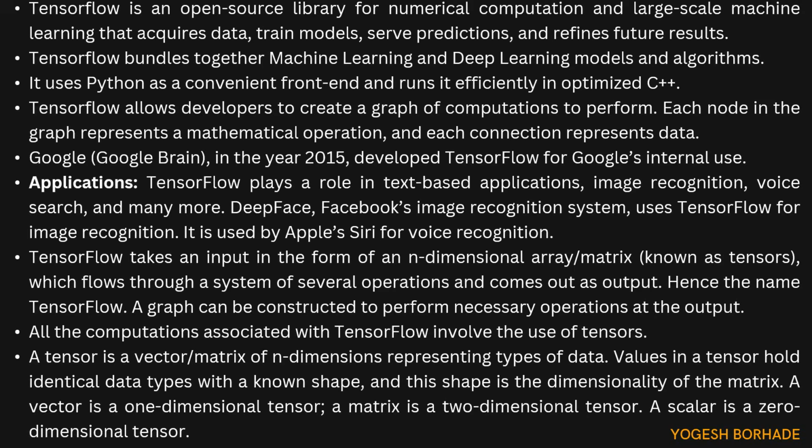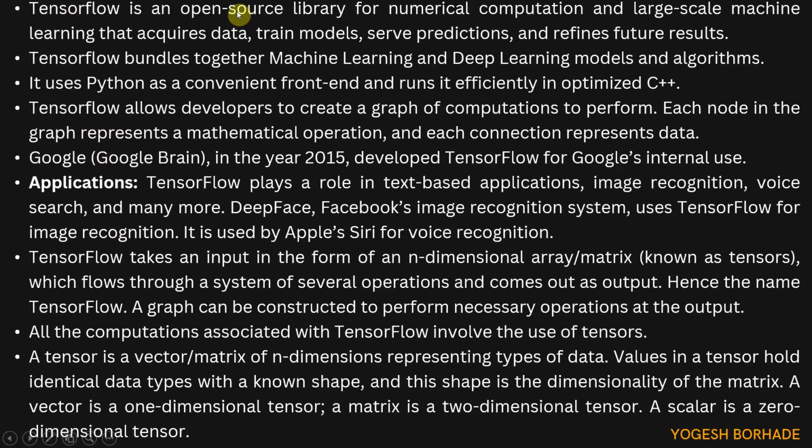So these are nothing but the dimensionality. Then what do I mean by vector? A one dimensional tensor is known as a vector, a two dimensional tensor is known as a matrix, and a zero dimensional tensor is known as a scalar.